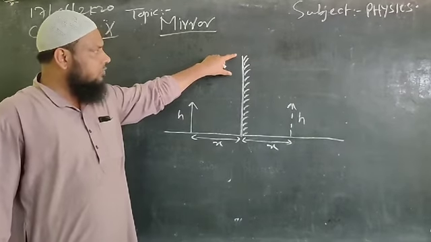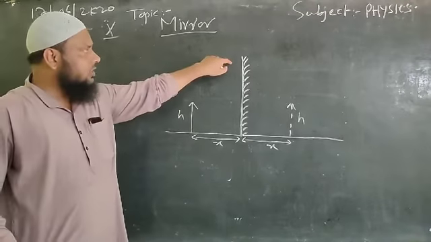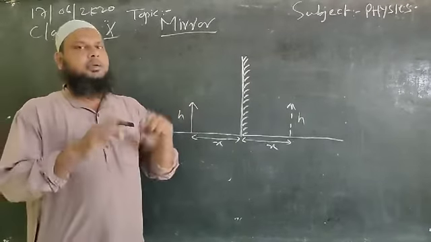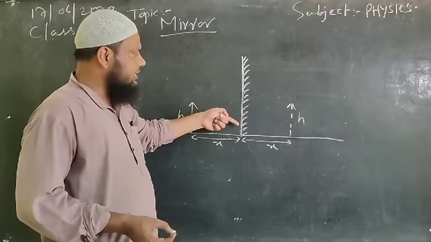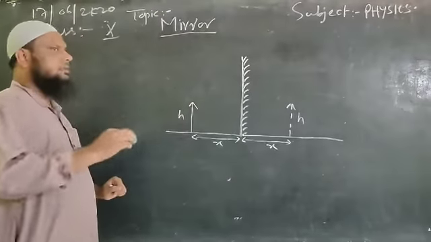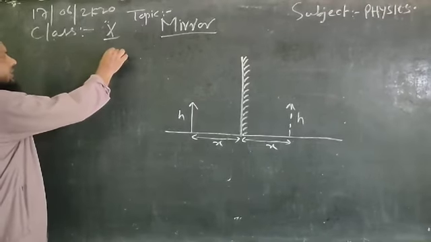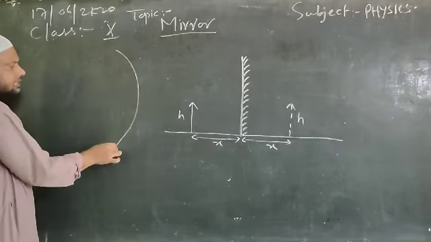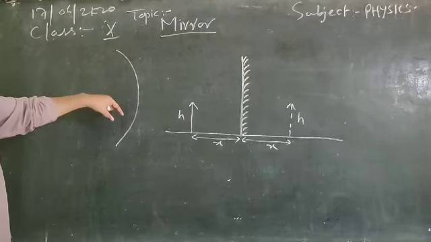If we want to define the term plane mirror, the end-on positions never meet each other. The appearance of a plane mirror is something like this. But if we discuss the spherical mirror, its appearance is something like this, which is a part of a hollow sphere.